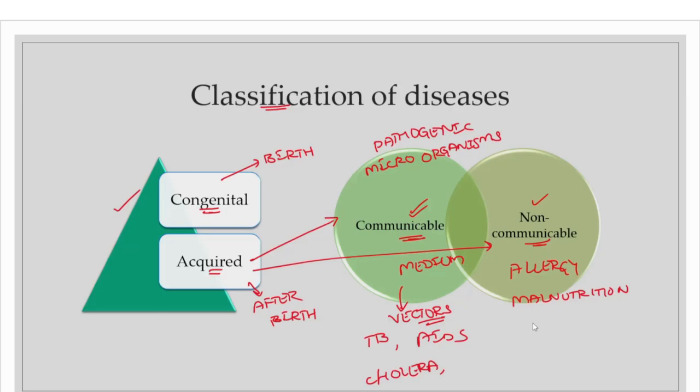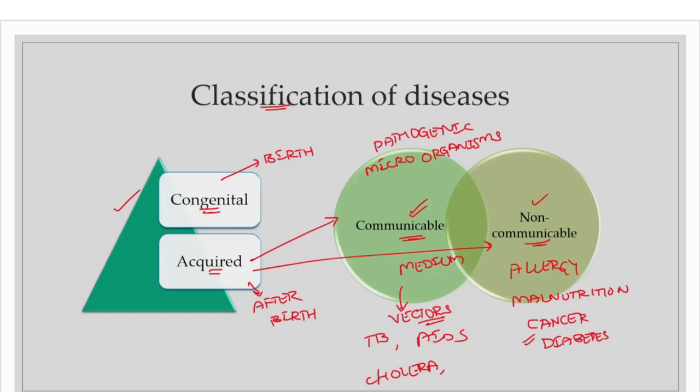Whereas if we look at non-communicable diseases, the major example that you can give is cancer. So cancer does not spread from one person to another. So it is a non-communicable disease. And also we have diabetes. So it can be through genes, but diabetes cannot be spread from one person to another. If a person beside you has diabetes, you cannot catch diabetes. But if a person has common flu, then you can easily catch that common flu, right? So this is the basic difference between communicable and non-communicable disease.